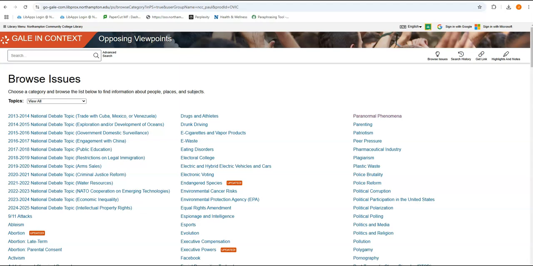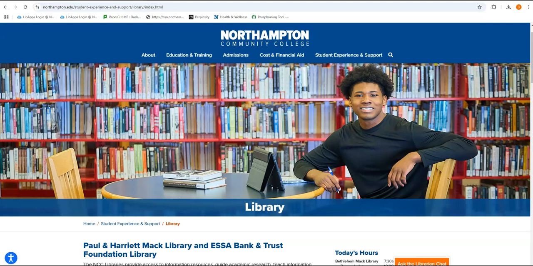And all of these topics will have a very similar research hub, like what we just saw for paranormal phenomenon and briefly for fast fashion. So we just took a look at Gale In Context: Opposing Viewpoints, which is an excellent database for topic selection. Let's take a look at one more topic selection database.